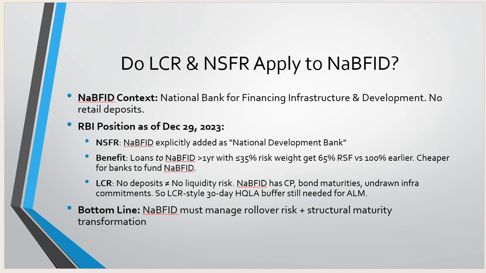So NSFR is explicitly added for the National Development Bank, and the benefit for NaBFID is for exposures greater than 1 year with a 35% risk weight, and 65% for the rate. The required stable funding is 65% and high 100%. So they should have at least 65% required stable funding, and it is cheaper for NaBFID banks. And then the liquidity coverage ratio.